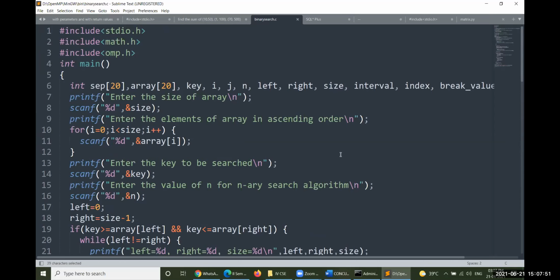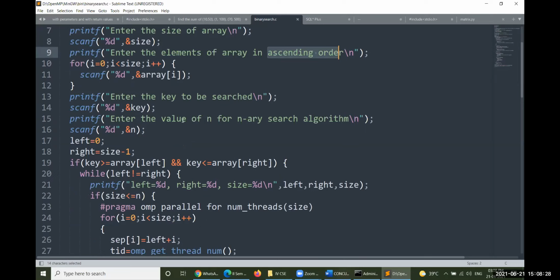So here, let us take this particular problem. We'd like to take the size of the binary search and take the values which have been used for the search space, those elements. They must be in ascending order only. By default, binary search accepts the elements in ascending order, and only then can you operate binary search in an effective manner. If the data is at random, you never get the proper output of this problem. So therefore, we need to take only ascending order, and then the key to be searched.